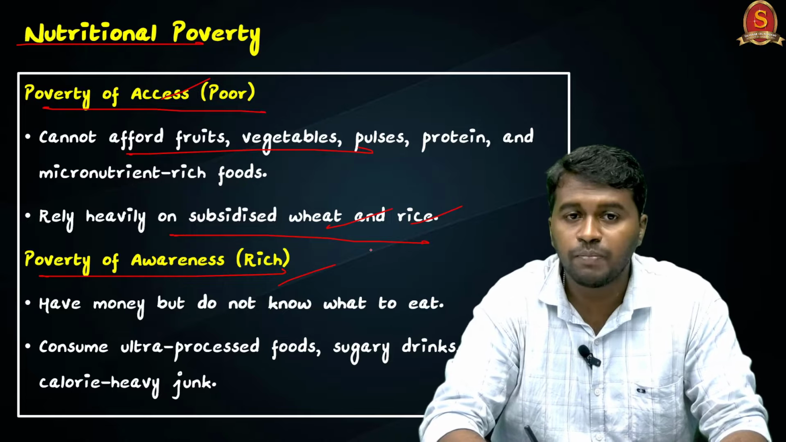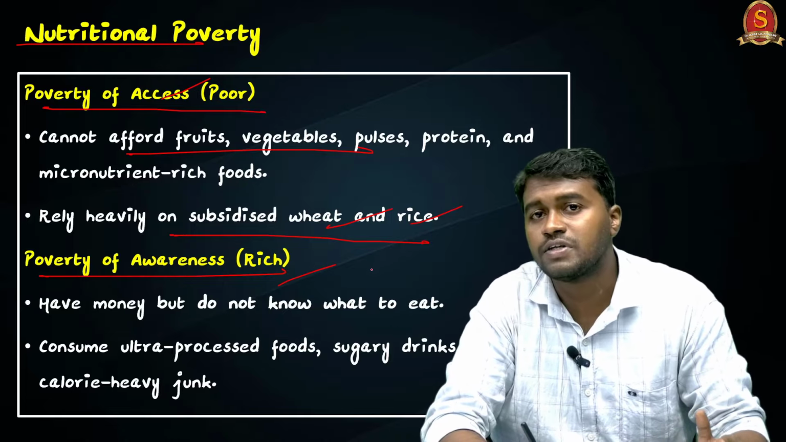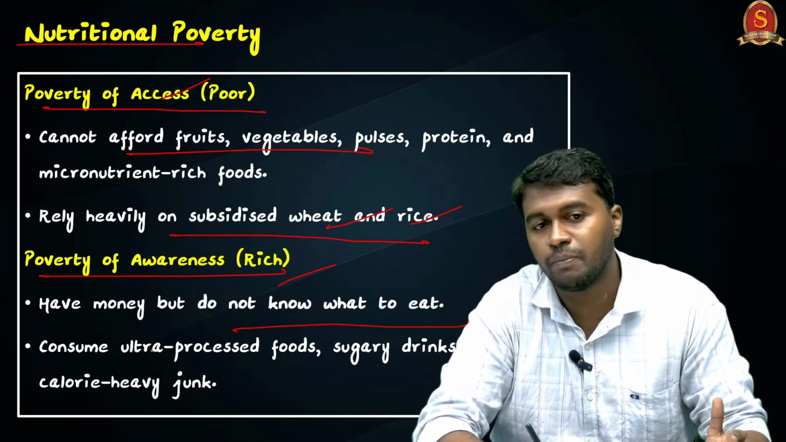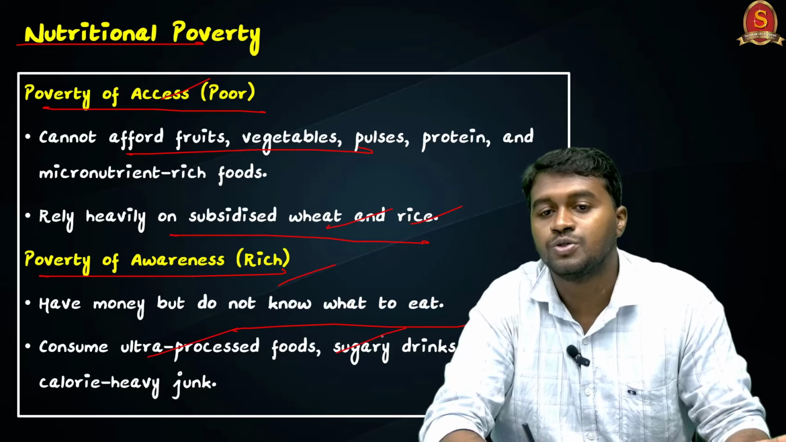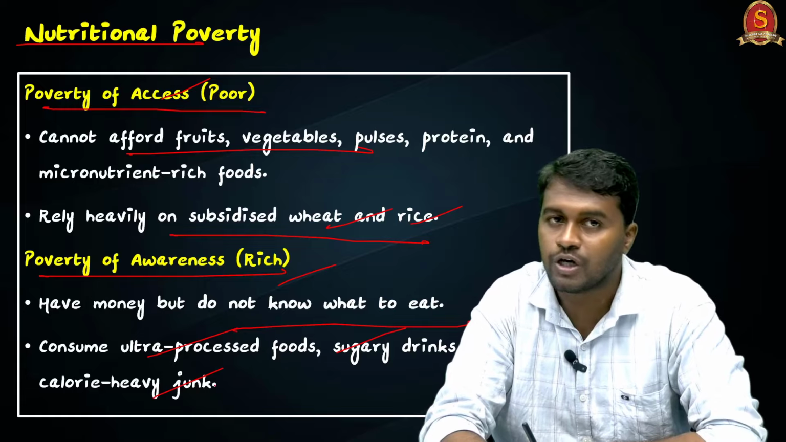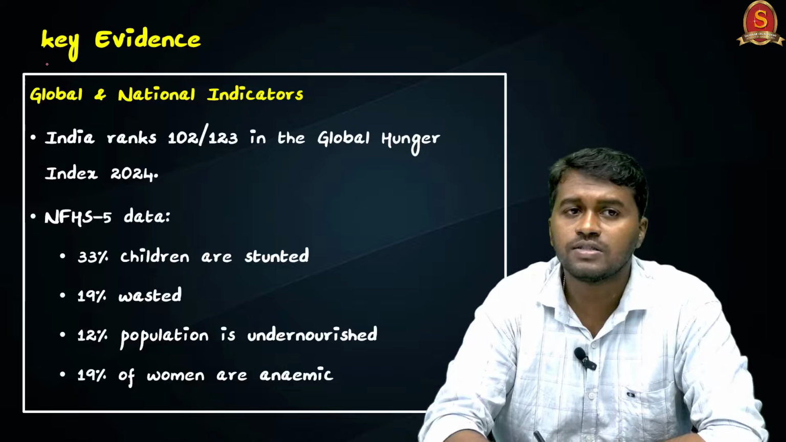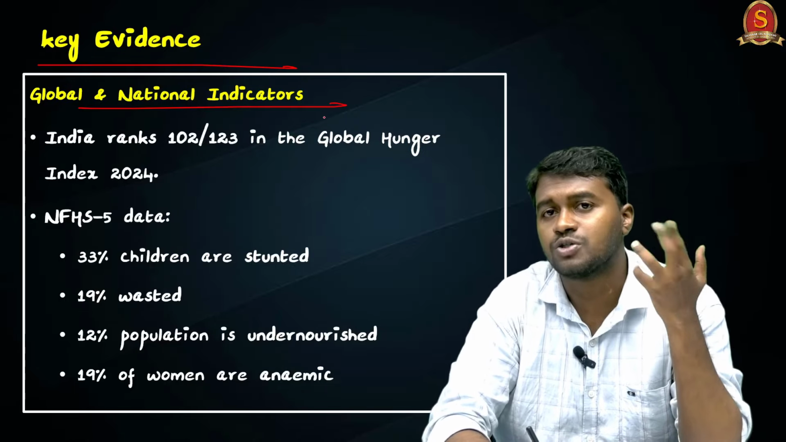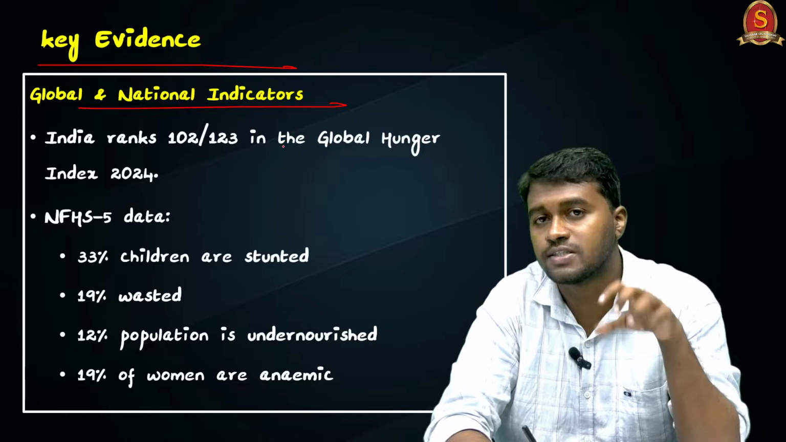And on the other side, the people with money are facing the poverty of awareness. They don't know what to eat. They are depending on ultra processed food, sugary drinks, and calorie rich junk food. And coming to the evidence, we can see that these evidences are showing that currently nutritional poverty is existing in the society.